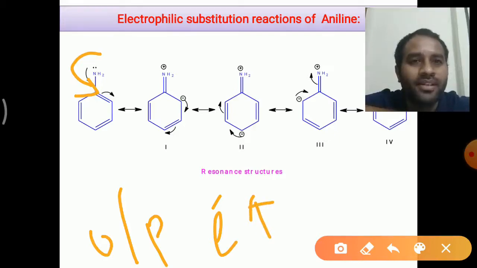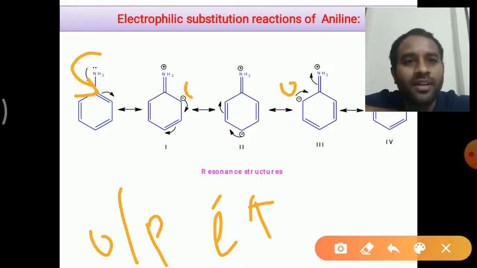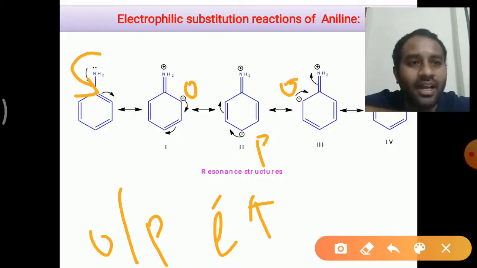That means, due to the presence of an electron donating group, since the benzene nucleus is activated and has higher electron density, that electron density will be high at ortho and para positions, which we can clearly understand from the resonance structures. You see here the minus charge is at the ortho as well as para positions. Ortho, para, right? In this way, the electronic effects are always high at the ortho and para positions.